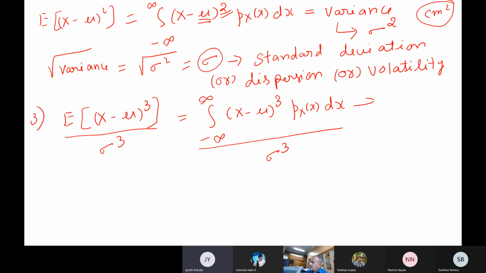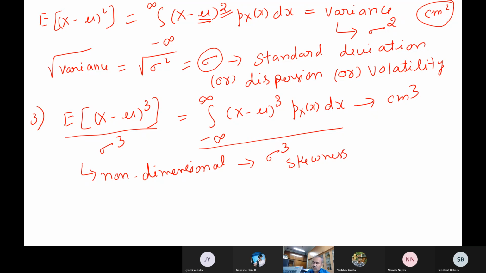These units are centimeter cube. What is the denominator? Centimeter cube. So the numerator is centimeter cube and the denominator is centimeter cube. So what are the units of this quantity? It becomes unitless, non-dimensional. This we use in practice, and this quantity we call the skewness.